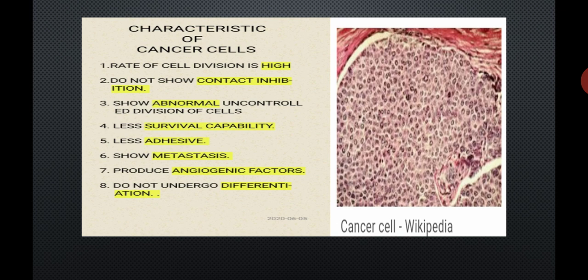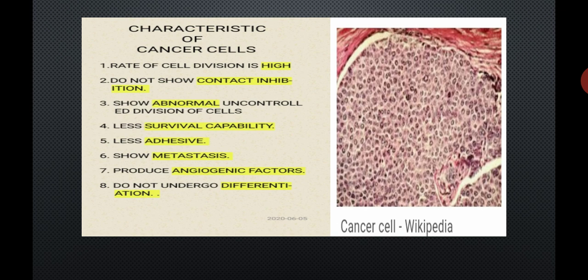Number 3, normal cells do not show abnormal, uncontrolled division of cells, but cancer cells show abnormal, uncontrolled division of cells. Normal cells have more survival capability, but cancer cells have less survival capability.